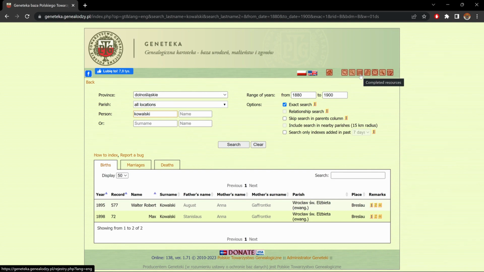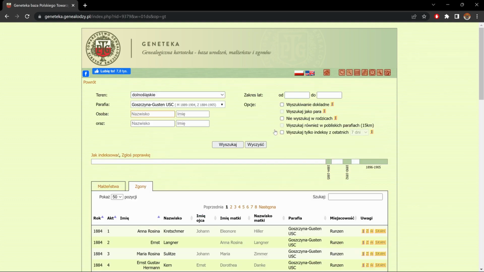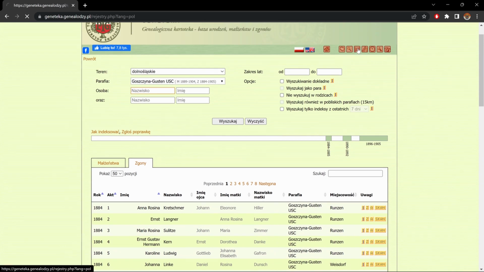Now, if I go to the next icon, completed resources, it brings us to an interactive list of births, deaths, and marriages for each province. And we could click and it'll bring us to that parish. I'll go back.